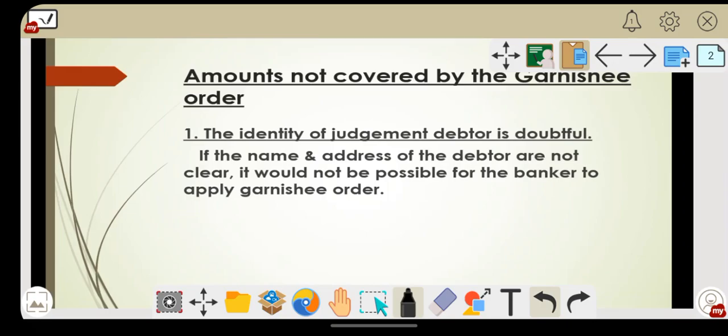His account number, account details, address, all the details of the judgment debtor must be clearly stated in the Garnishee order. Because there might be n number of customers by the same name, it will be very hard for the banker to recognize who the judgment debtor is. That's why the name and address of the judgment debtor should be clearly stated.